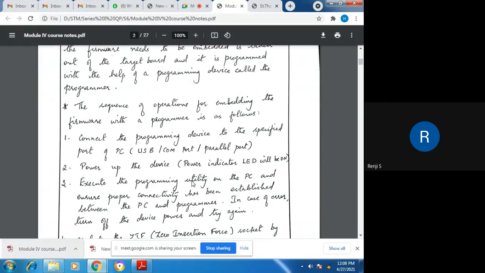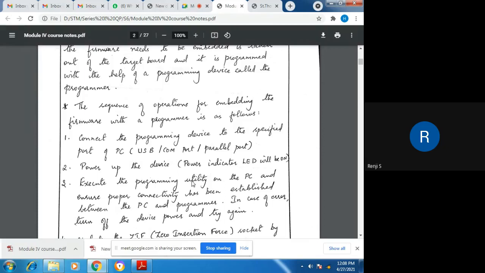The firmware has been successfully transferred to the programmer, and from there, the memory can be removed from the socket. By unlocking the socket on the programmer, you can remove the memory and then plug it back to the target board after embedding the firmware. So now the firmware has been embedded and you have transferred the chip back to the target board.